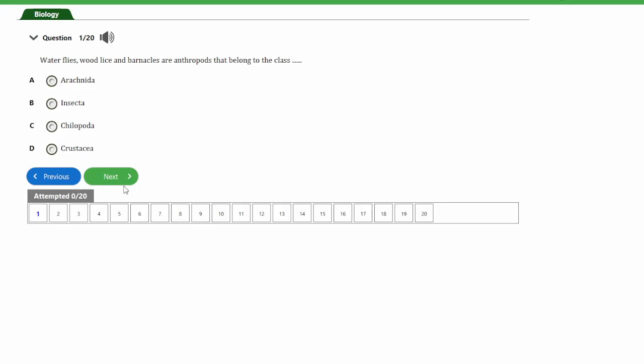The question says, waterflies, woodlice, and barnacles are arthropods that belong to the class A. Arachnida, B. Insecta, C. Chilopoda, and D. Crustacea. So guys, the answer to this question is option D, and that's Crustacea. Waterflies, woodlice, and barnacles are arthropods that belong to the class Crustacea. Sorry, they're actually a class in the phylum Arthropoda. So guys, the answer to this question is option D.